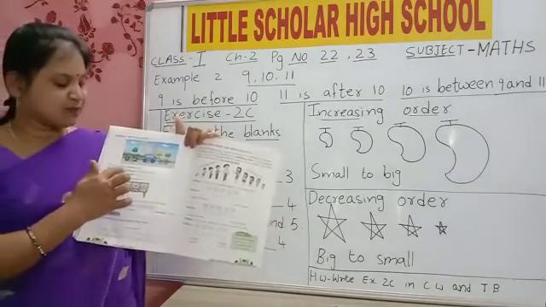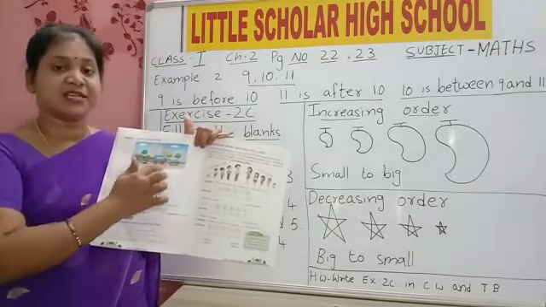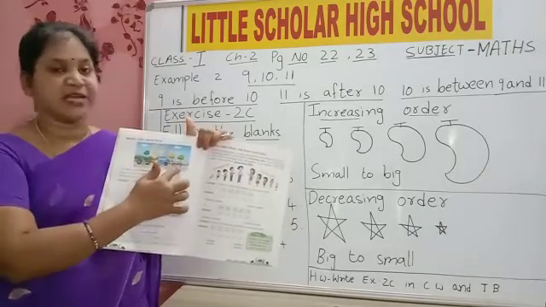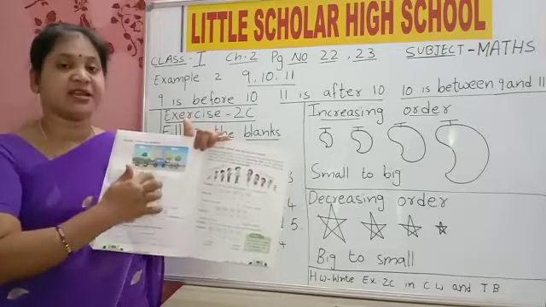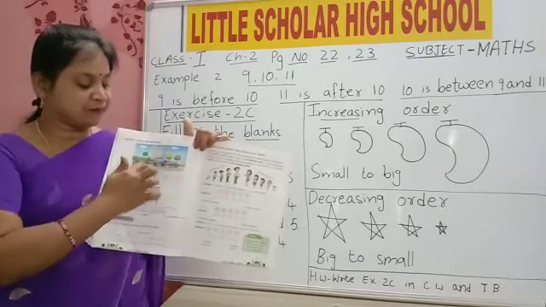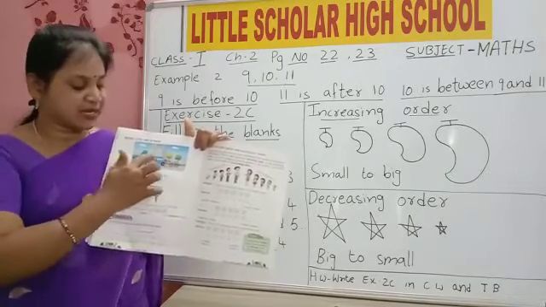So the car is parked. Where is the car now? Car is in between bike and bicycle. Where is car? Car is in between. Car is in between bike and bicycle.